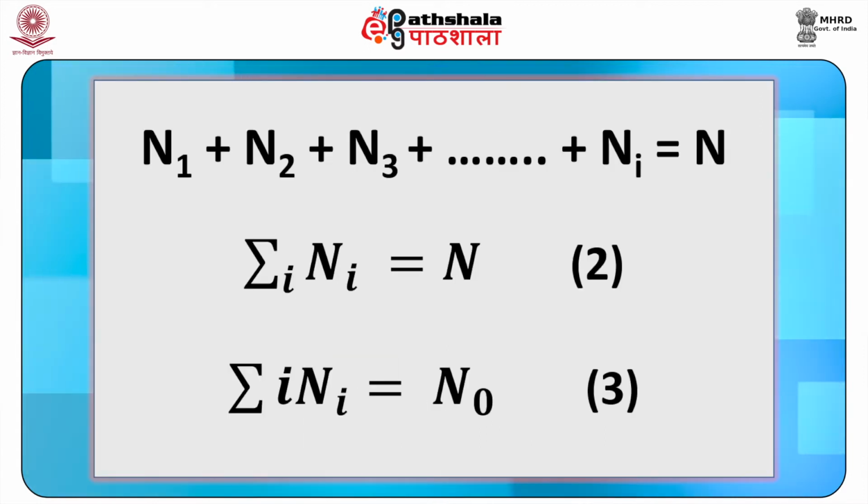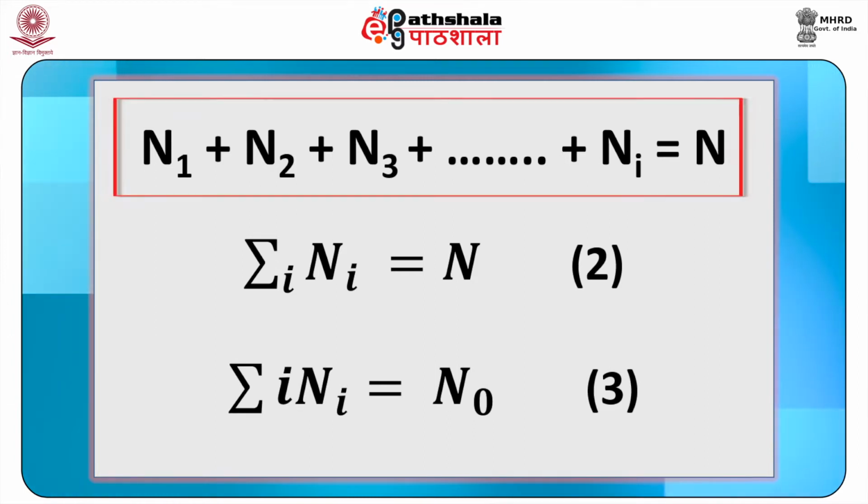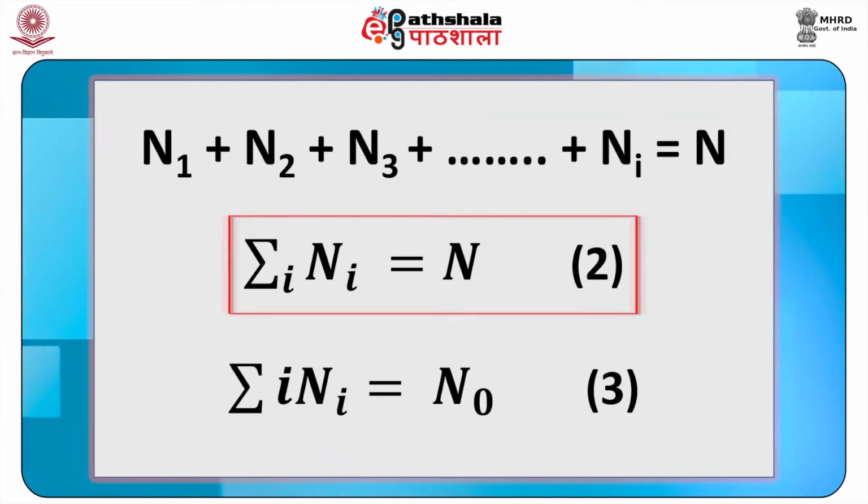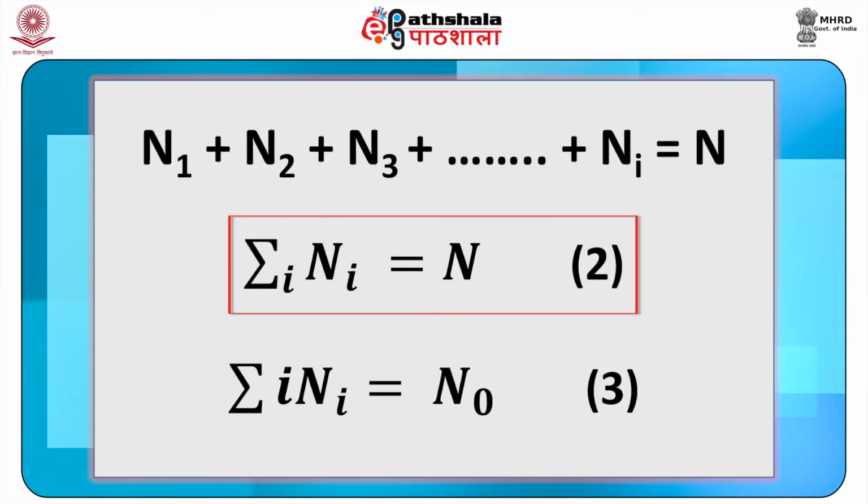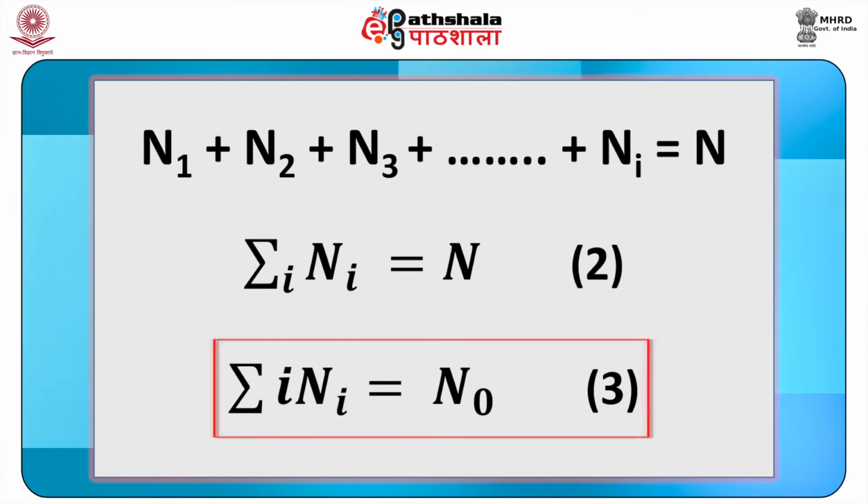Total number of chains of all types will be given by N1 plus N2 plus N3 up till Ni equals N. That is, summation Ni is equal to N, equation 2, and summation i times Ni is equal to N naught. This is our equation 3.